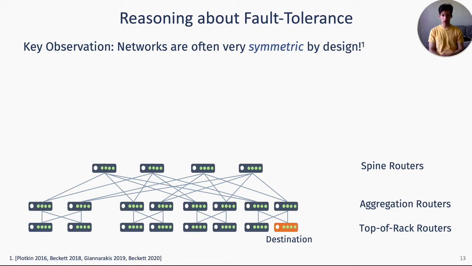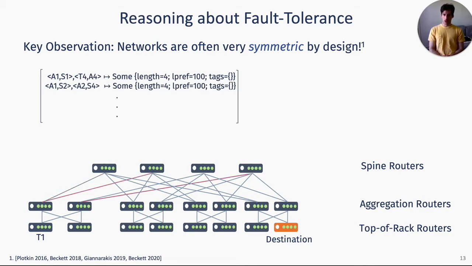To expand on this, now consider the case where we have a single destination in the network, and we want to reason about the routes compared when any two links can fail. Let's look at what happens to the routes of a specific top-of-rack router, which we will call T1. Doing this naively, we have to enumerate all possible two-link failure combinations. But notice that because of the design of the network, most of these failures do not affect the route selected by T1.